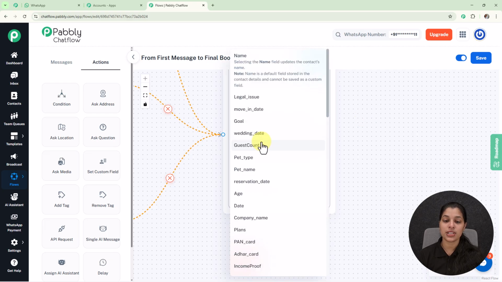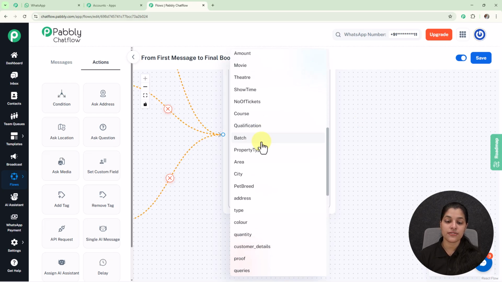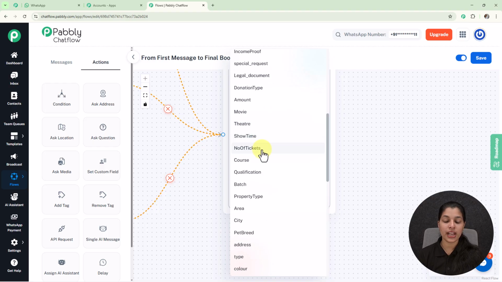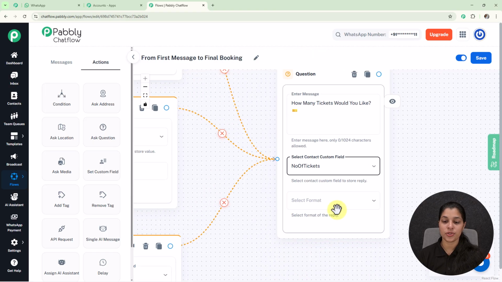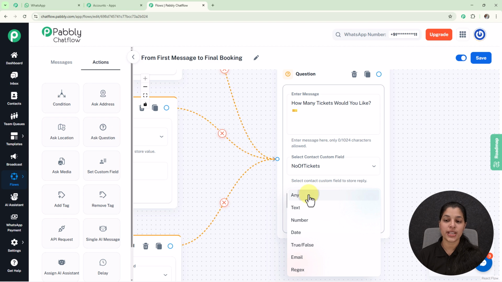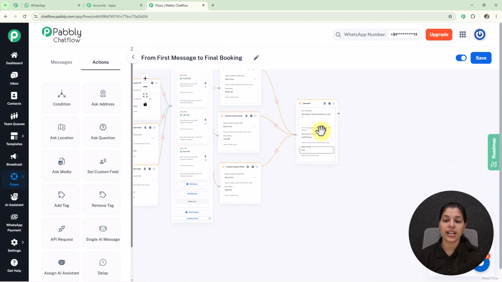Now I am going to select my contact custom field as number of tickets. So now let's search for it. So here I am getting this contact custom field, which I am going to select. Now I am going to select my format as any. Now if my user provides me the answer to this question, I am going to provide them the booking summary.